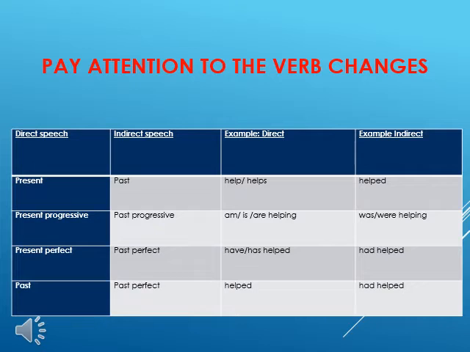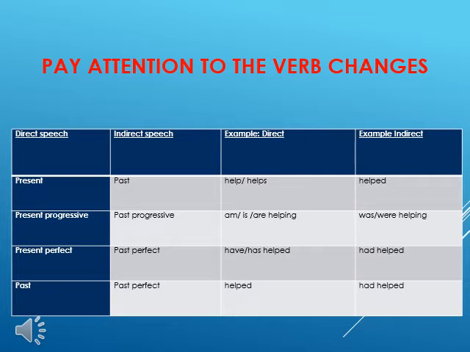Don't forget to pay attention to the verb changes. For example, present in the direct becomes past in the indirect. For example, help or helps becomes helped. For the present progressive, it's changed to the past progressive. For example, is helping becomes was helping.